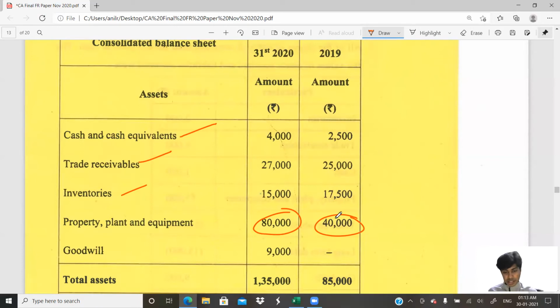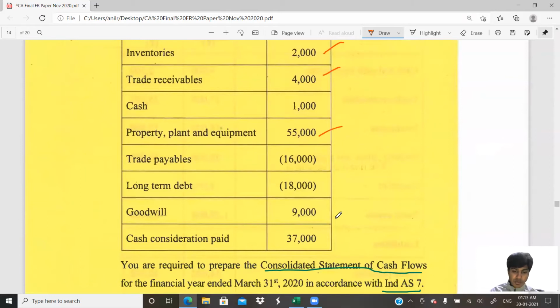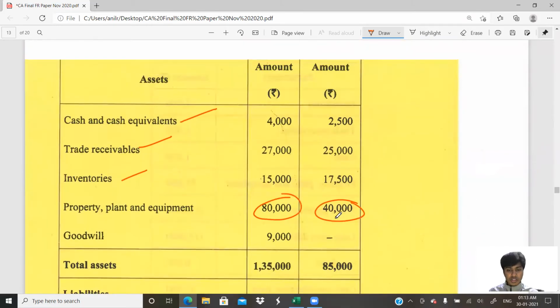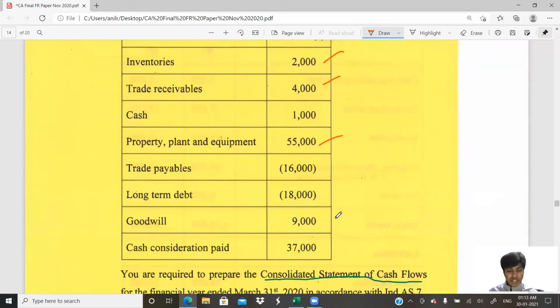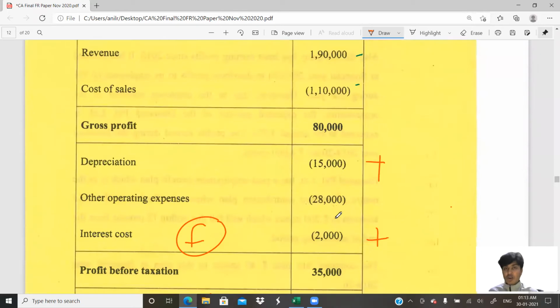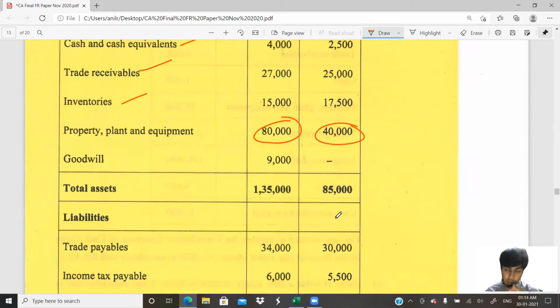Let us see if there is any garbage there. How much is the opening balance? 40,000. Let us see how much has been acquired from the subsidiary. From the subsidiary, you acquired 55,000. So I'll do 40 plus 55, which is 95,000. Let's see depreciation. We have depreciation to the extent of 15,000. 95 minus 15 should become 80. How much is our closing property, plant and equipment? 80. So it's perfect. There is no property, plant and equipment purchased, none sold.